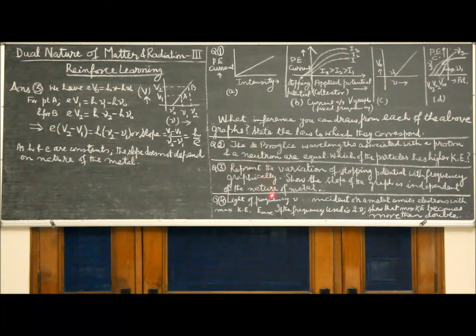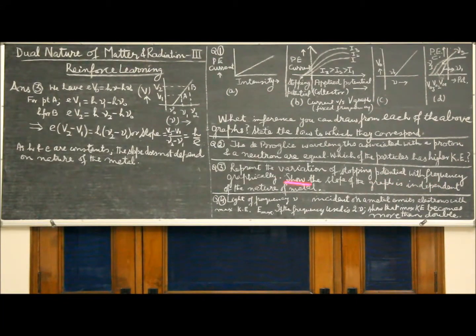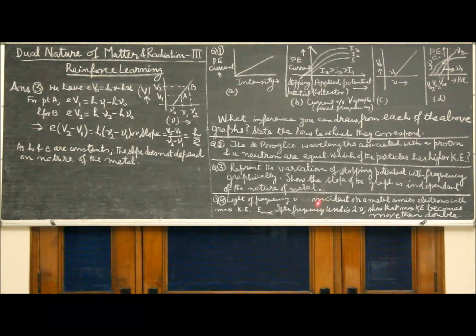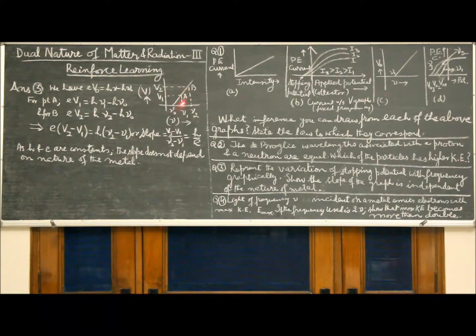Question 3. Represent the variation of stopping potential with frequency graphically. Show that the slope of the graph is independent of the nature of the metal. The graph between stopping potential and frequency is as shown.